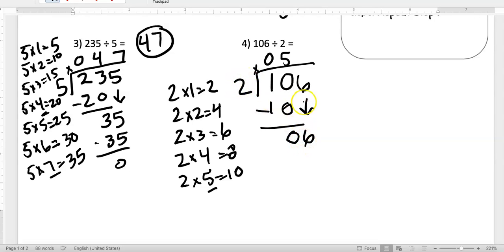2 is going to go into 6 how many times? We already did the work off to the side over here. 2 times 3 gives me 6. So 2 goes into 6 3 times. My 3 goes above my 6. Don't forget to multiply. 3 times 2 gives you 6. 6 minus 6 gives you 0. 53 is my quotient.